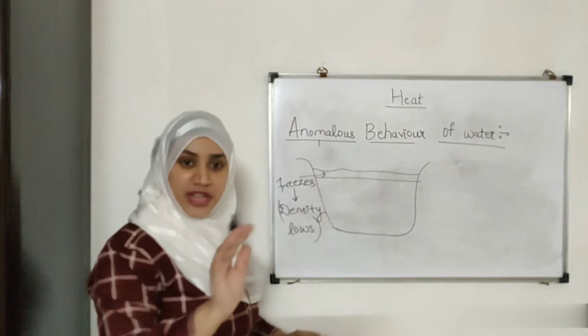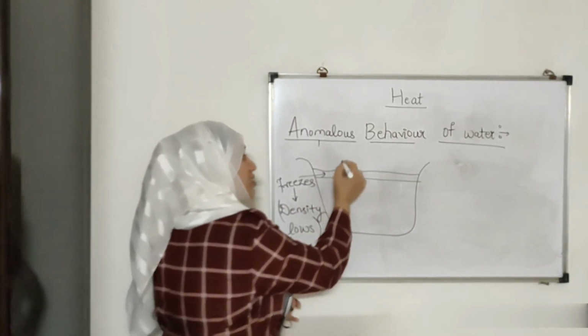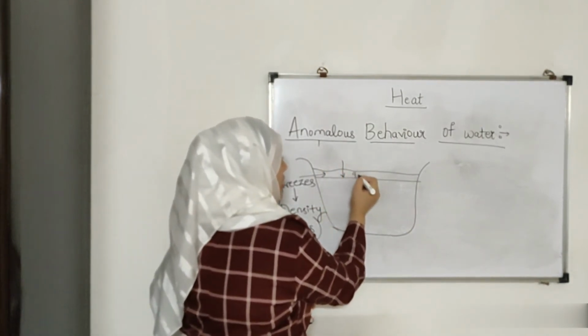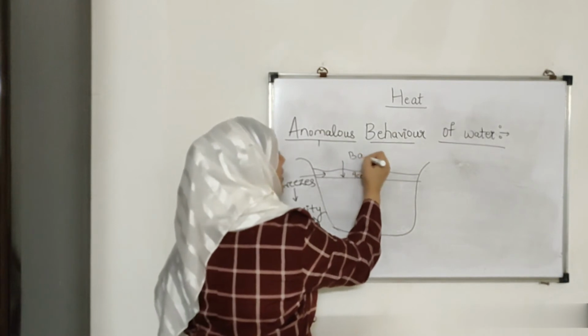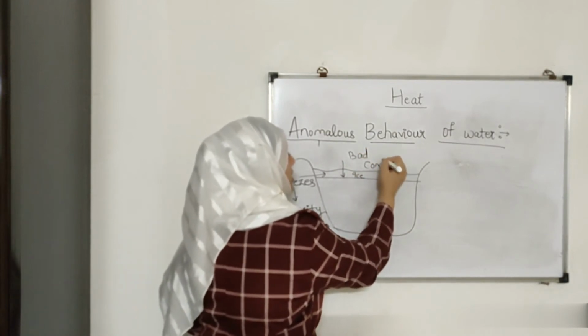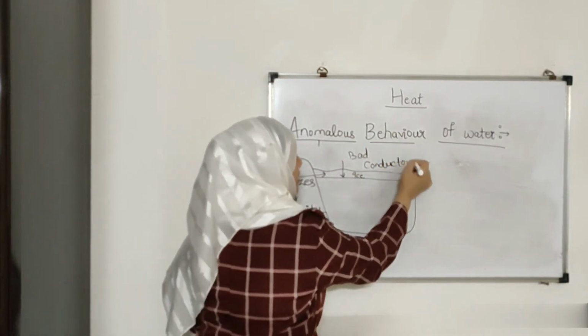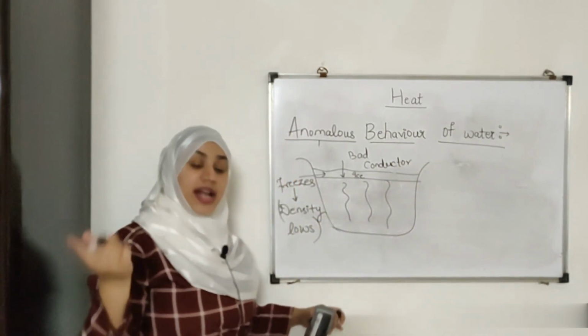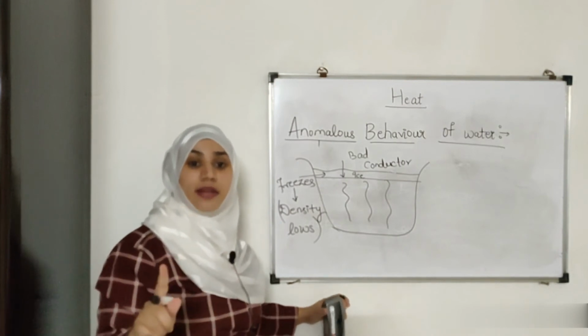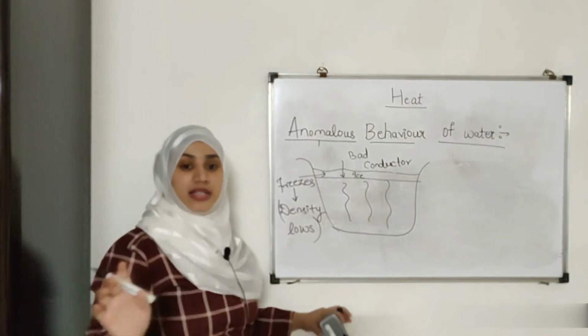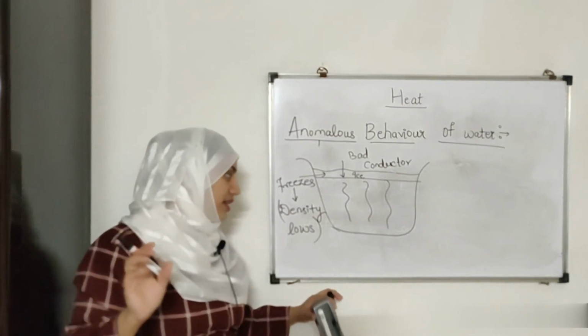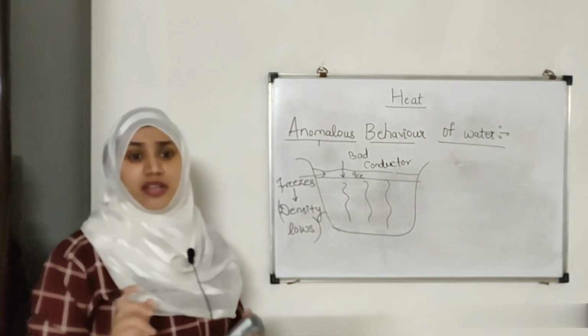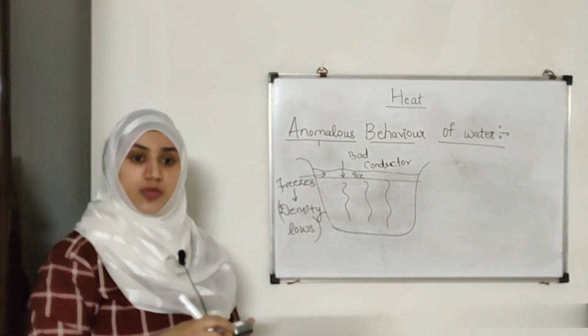So the first layer freezes over. Now ice being a bad conductor, this is my ice, it does not allow the heat from here to escape to the outside. And that's how the aquatic animals and the aquatic plants can survive in extreme cold conditions. So this is the basic reason why water has got this property.